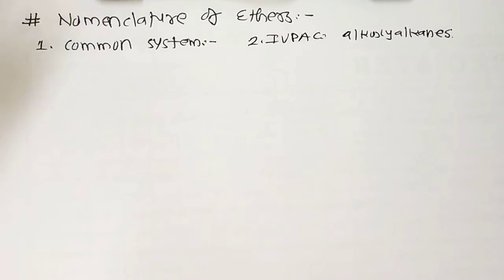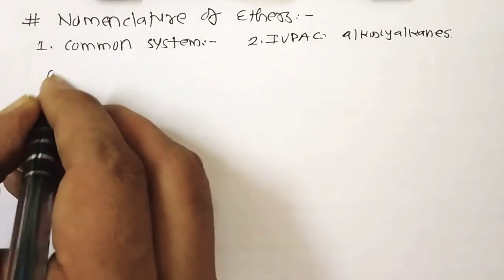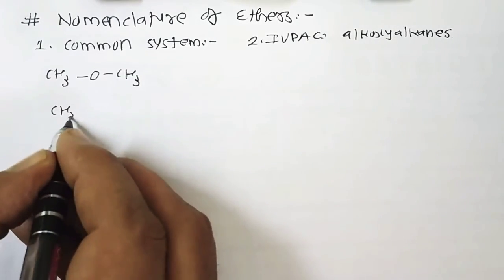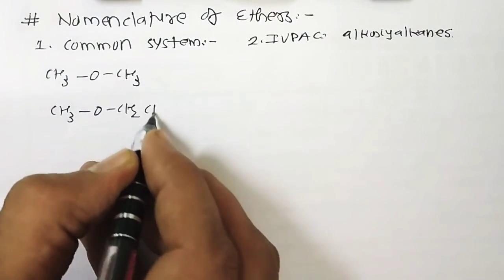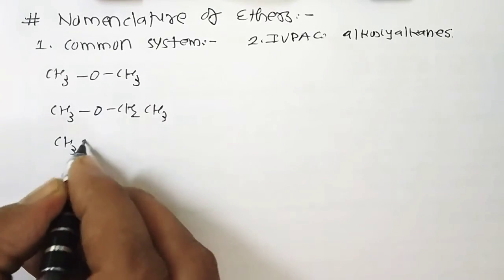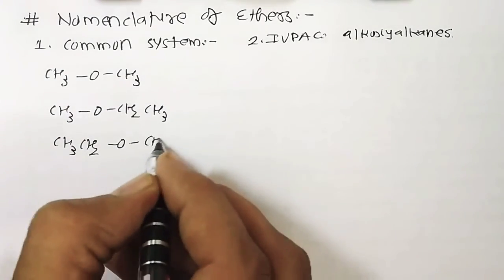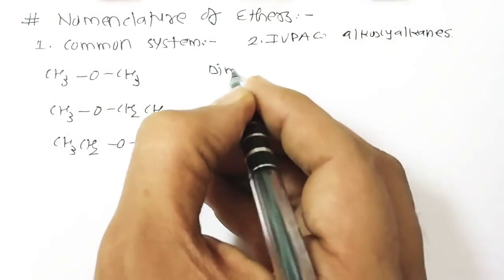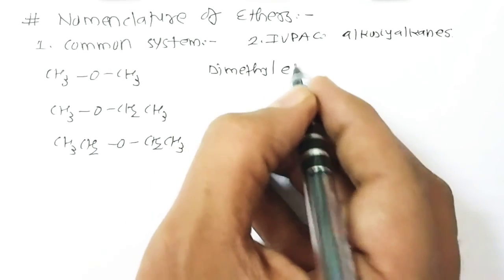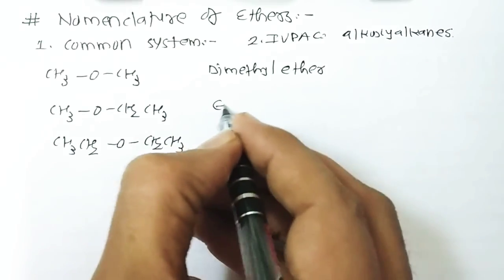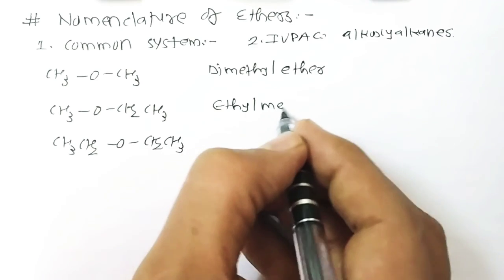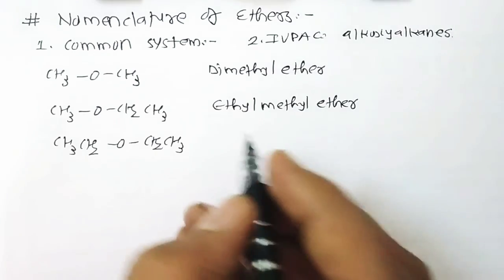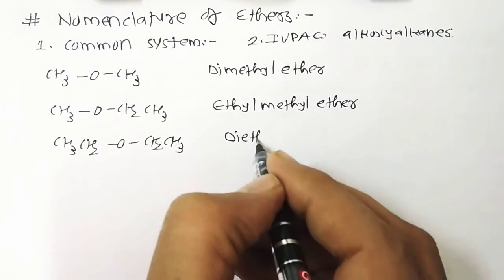Okay, now we start with some examples. CH3OCH3. Next one, CH3OCH2CH3. Next one, CH3CH2OCH2CH3. We start with the first example. The common name is dimethyl ether. Same way, the common name is ethyl methyl ether, regarding the alphabetical order. Okay, here, diethyl ether.